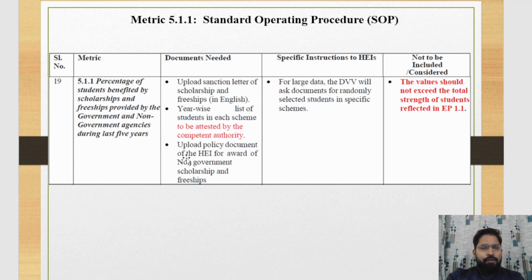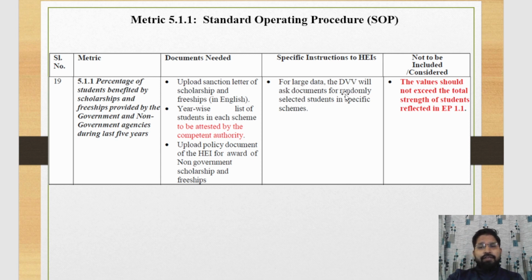Upload the policy document of higher education for the award of non-government scholarship and fellowship. If your institute provides the scholarship or fellowship, then you should also provide it. And if any non-government agencies provide the scholarship or fellowship, then their policy document is also needed.